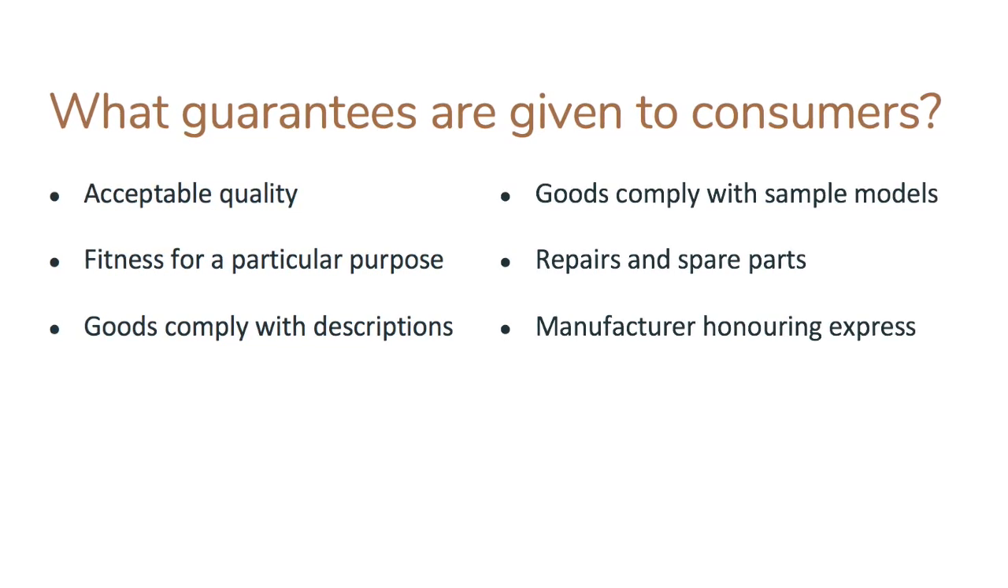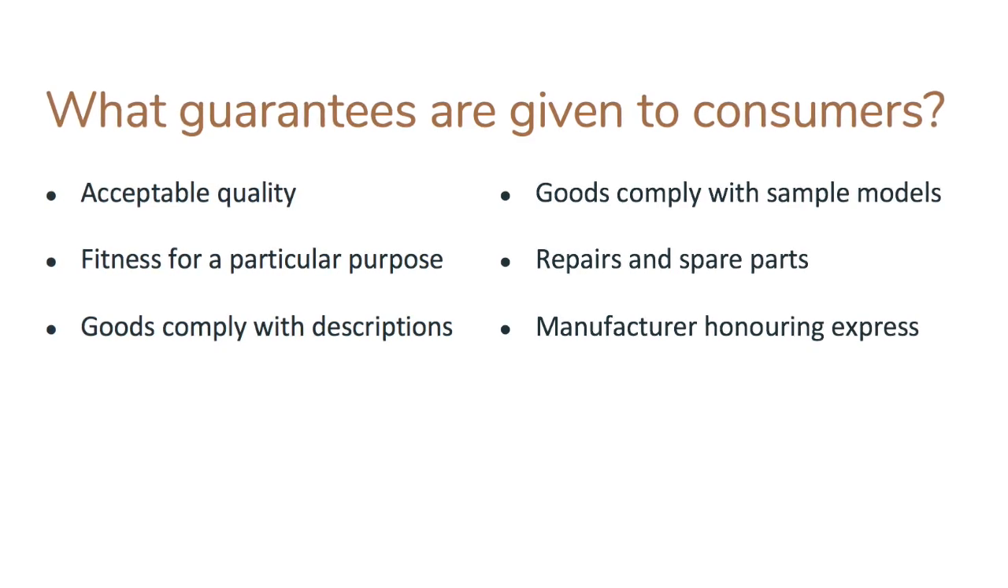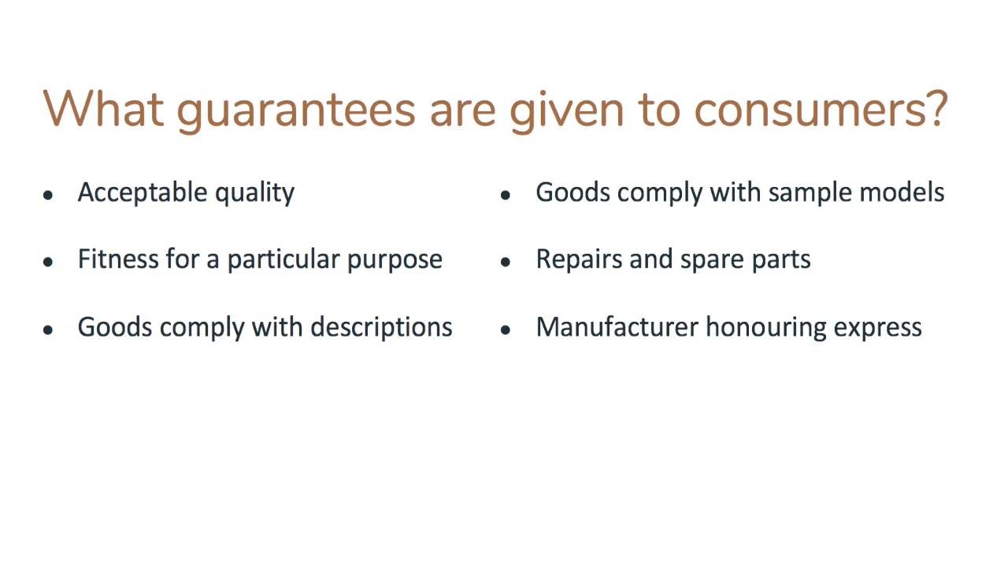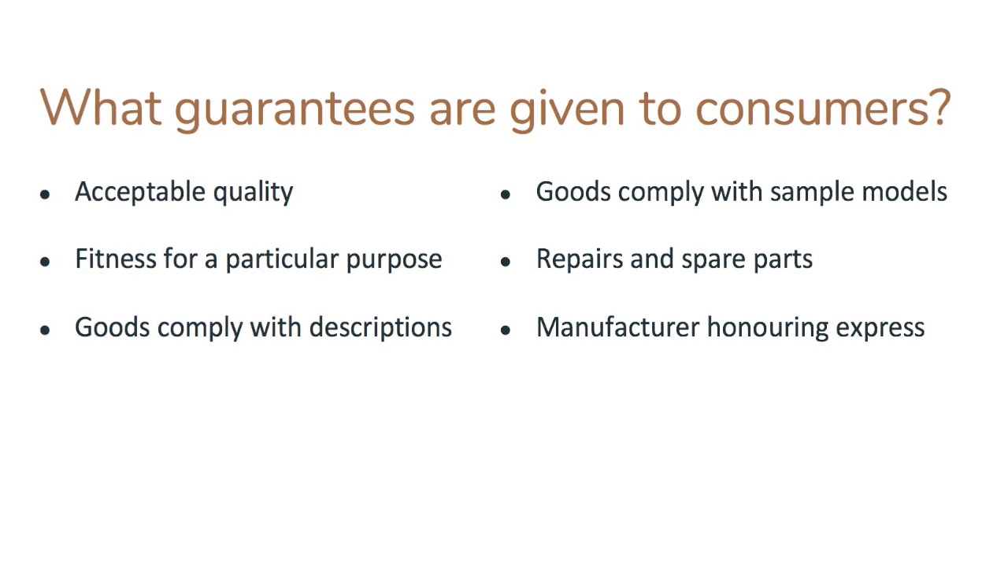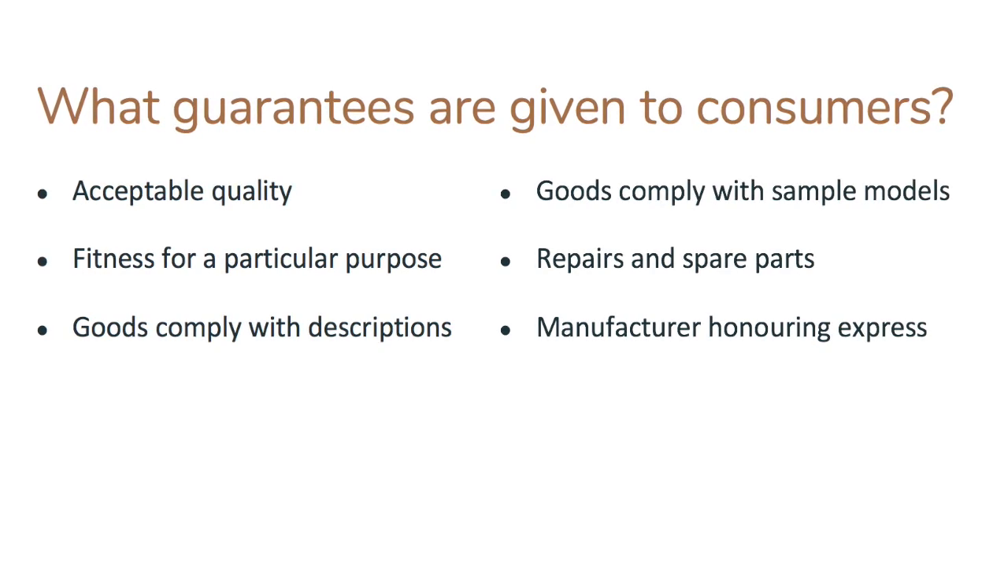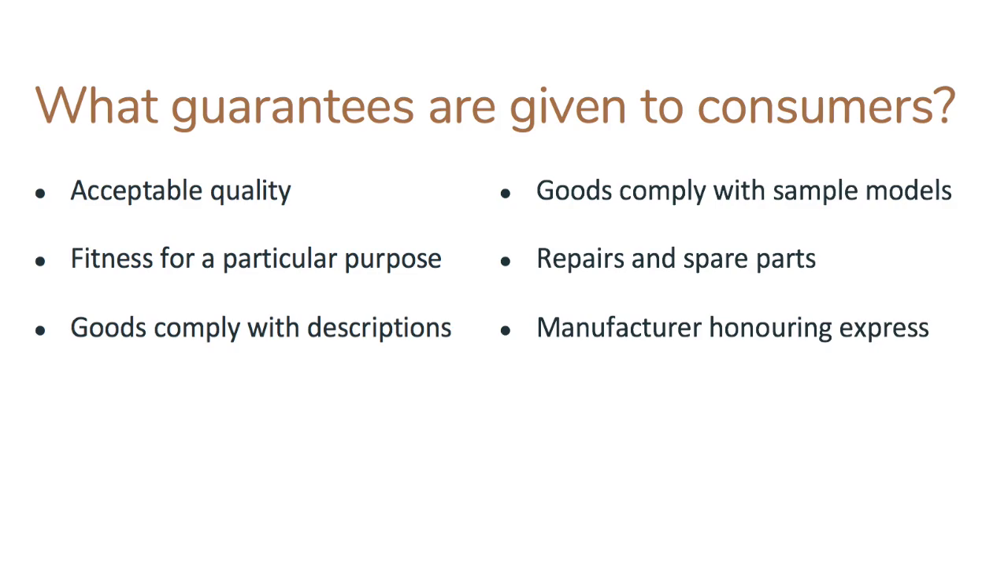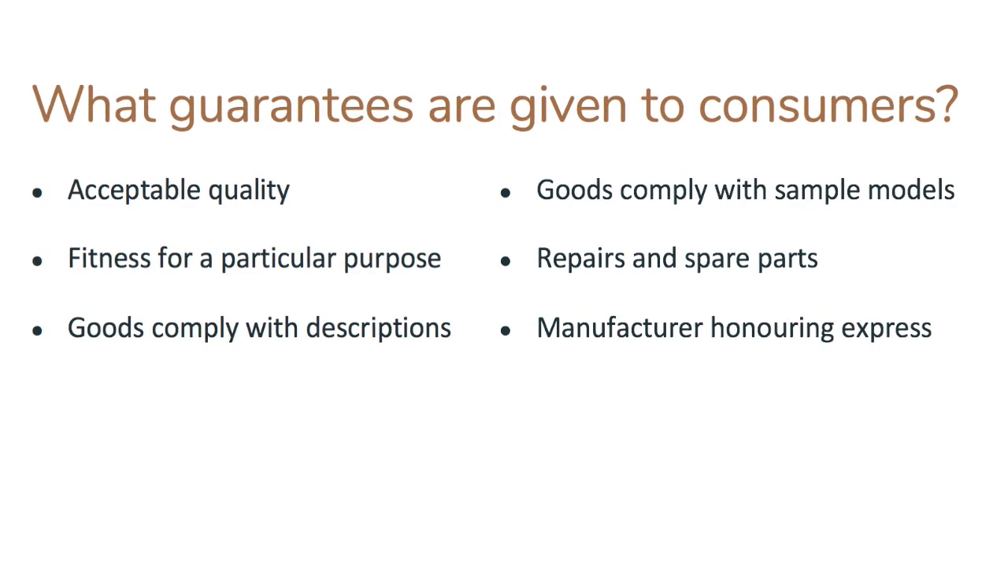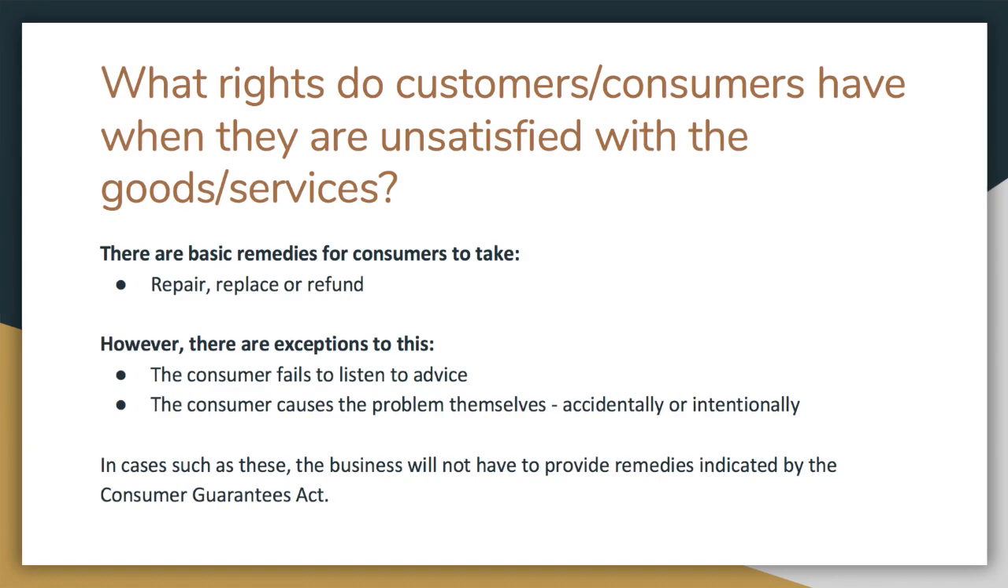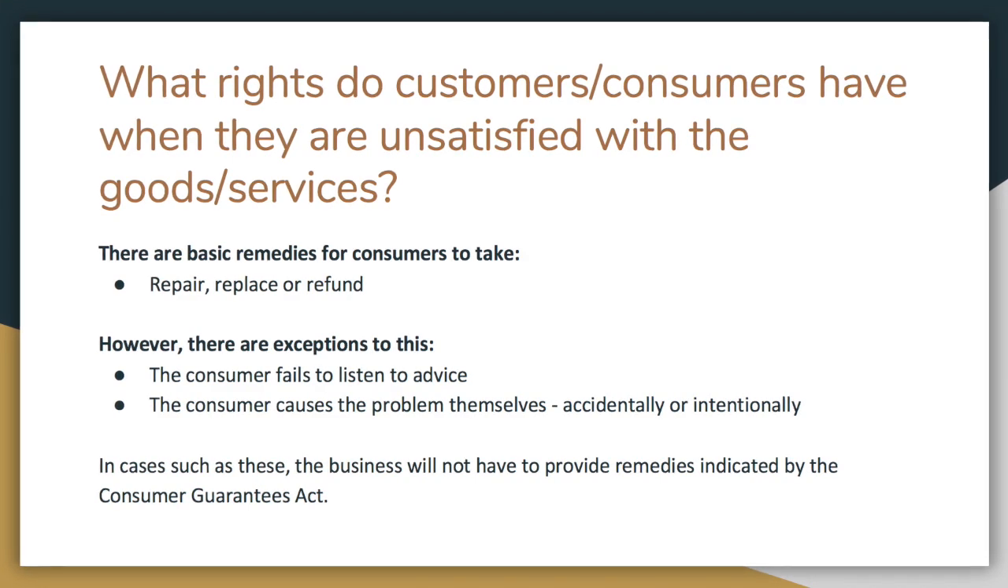Guarantee as to repair and spare parts, such as when consumers buy a phone. If something goes wrong within a year, the manufacturer will provide a free supply of repair facility and parts. The last is express guarantee. Manufacturers must honor express guarantees.